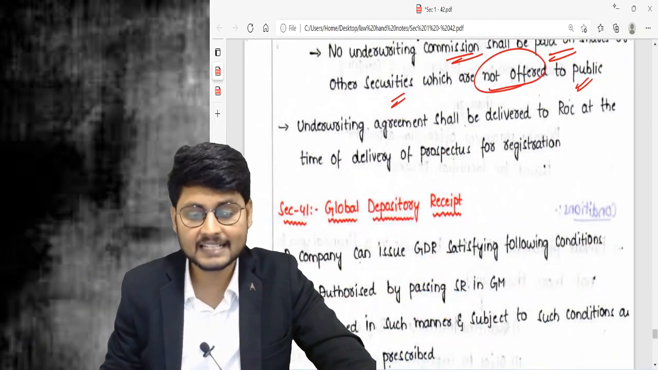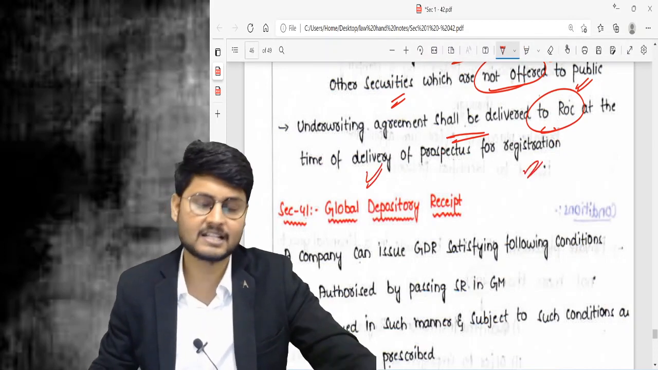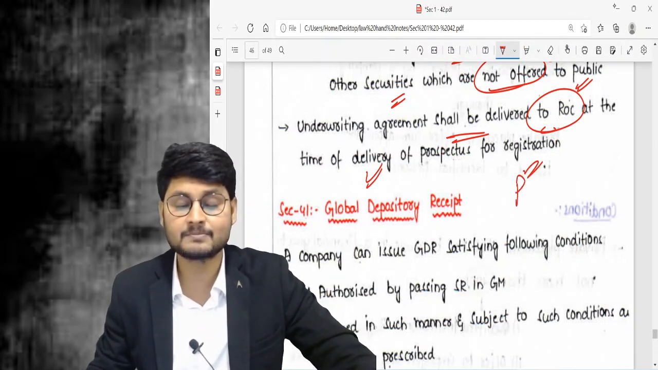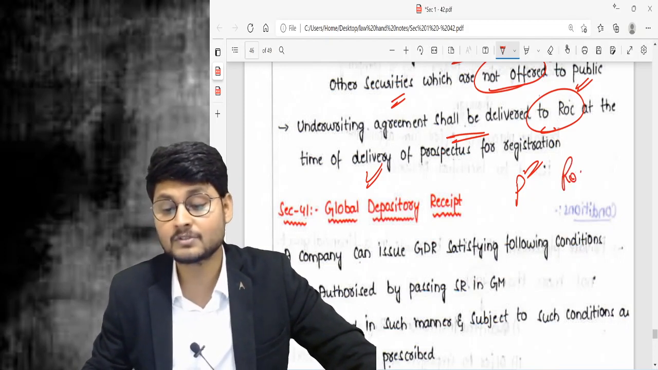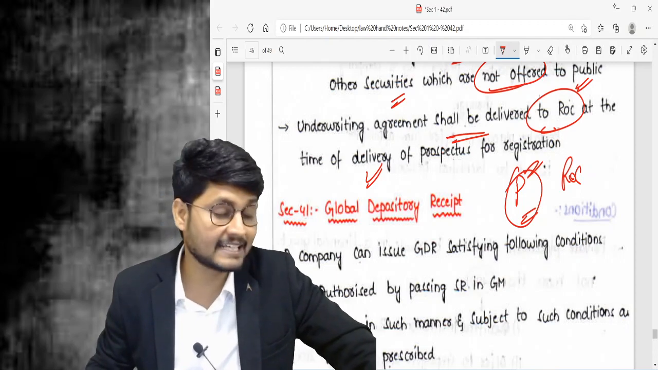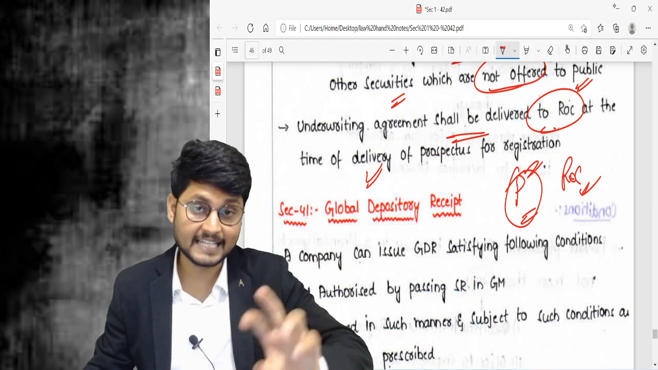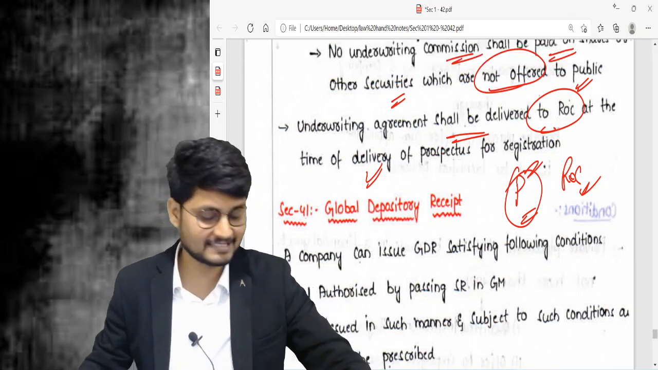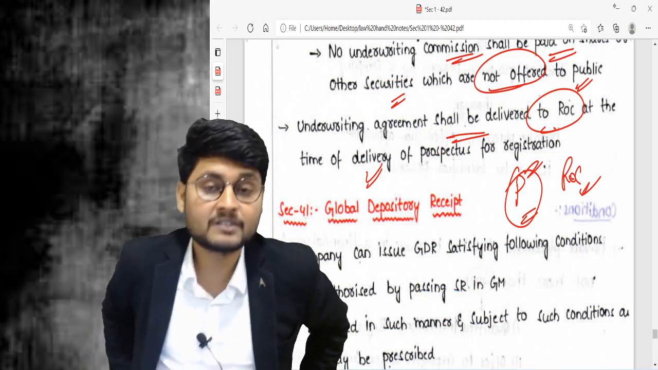Next one, underwriting agreement shall be delivered to ROC at the time of delivery of the prospectus for registration. And we all know prospectus, before it is issued to the public, must be sent to the registrar, ROC. To ROC the prospectus shall be issued. At the same time, underwriting agreement shall also be given to ROC. This is section number 40. I try to complete section number 40 as soon as possible. It is important for MCQ purpose.